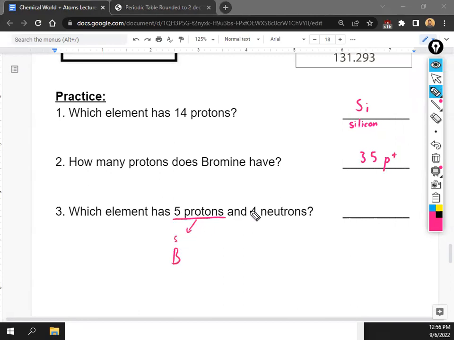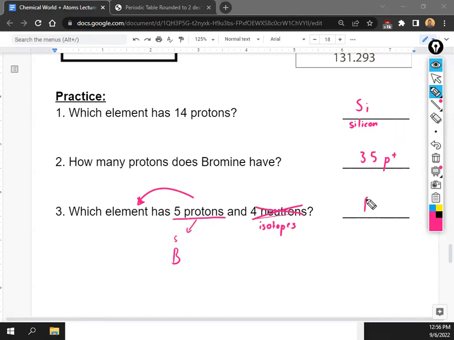boron has number 5. Now you might be saying, Mr. O, what about the 4 neutrons? The neutrons don't matter when it comes to what element it is. I don't know if you guys saw earlier, but neutrons have to do with something else called isotopes. We didn't talk about this, and we're going to talk about it next time. But protons always tell you what element it is, okay? So make sure you don't do 5 plus 4 and get 9. That's 2 completely different things.